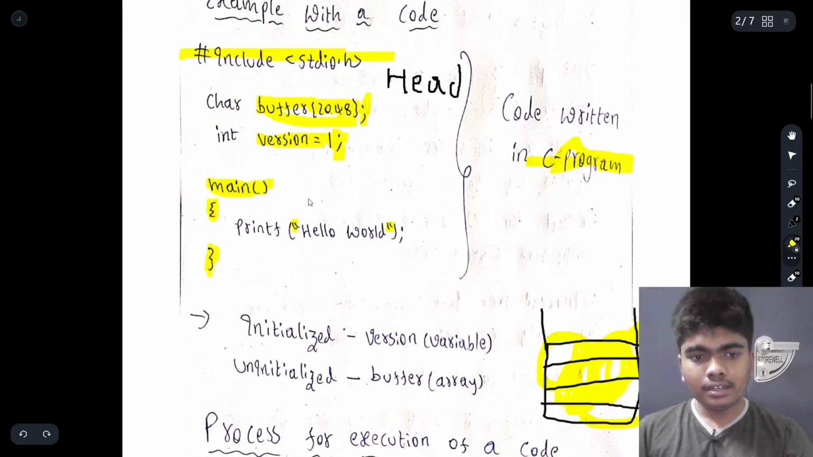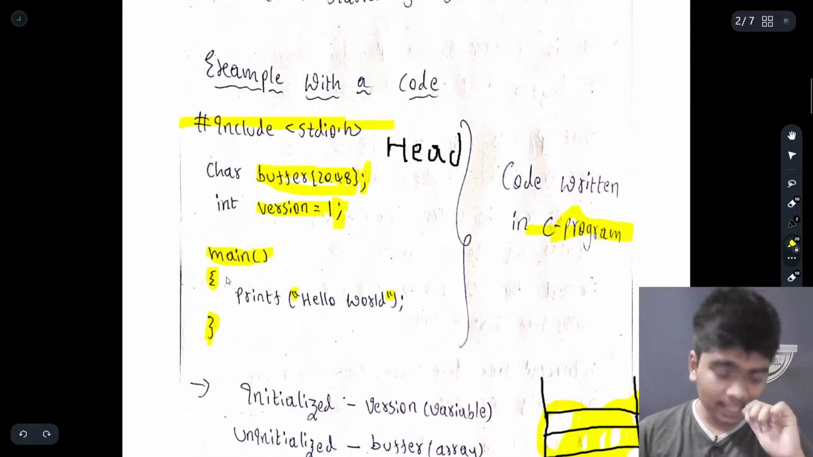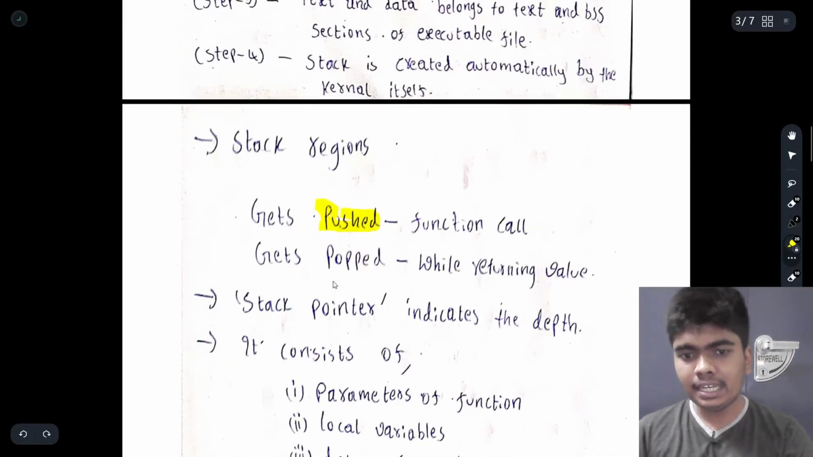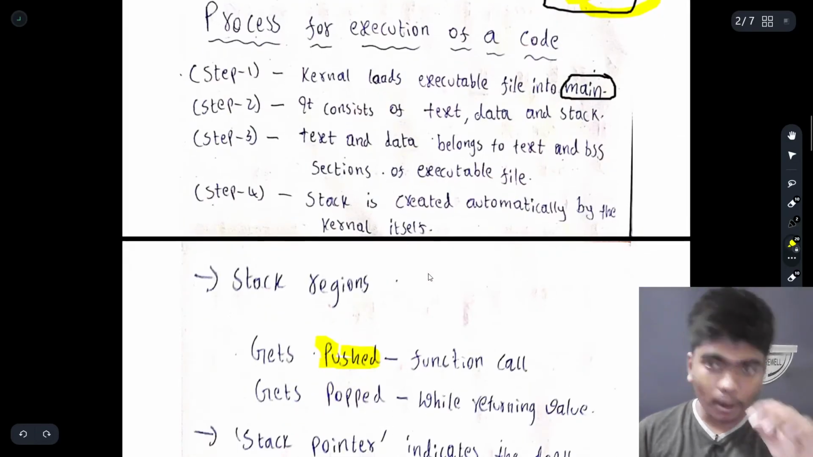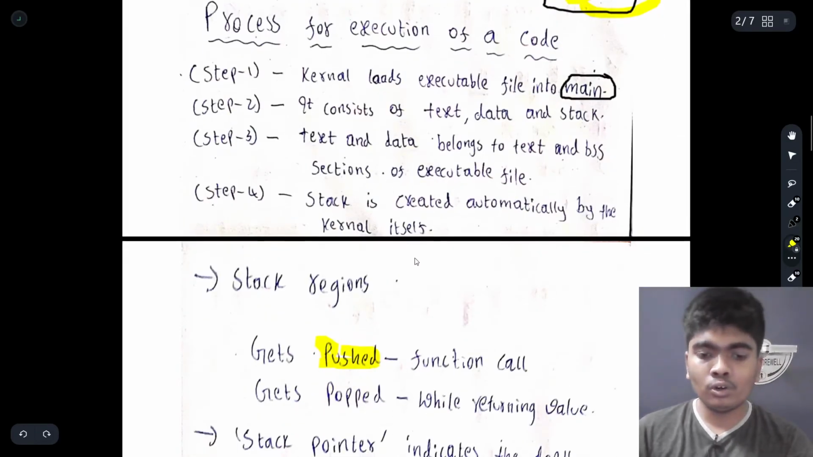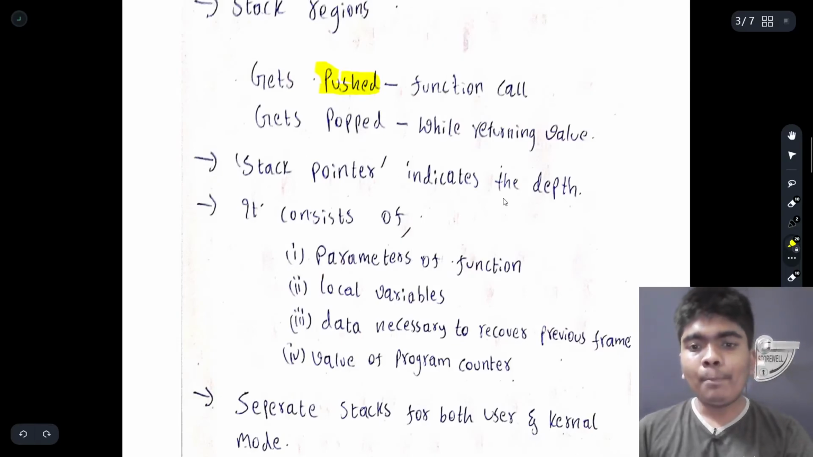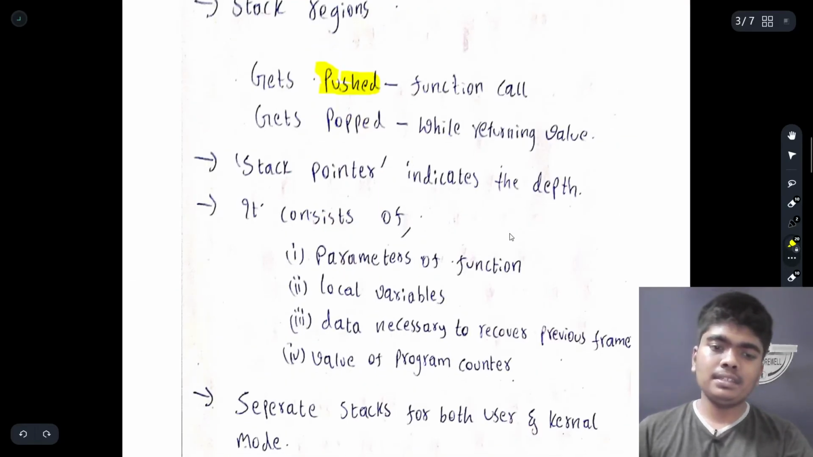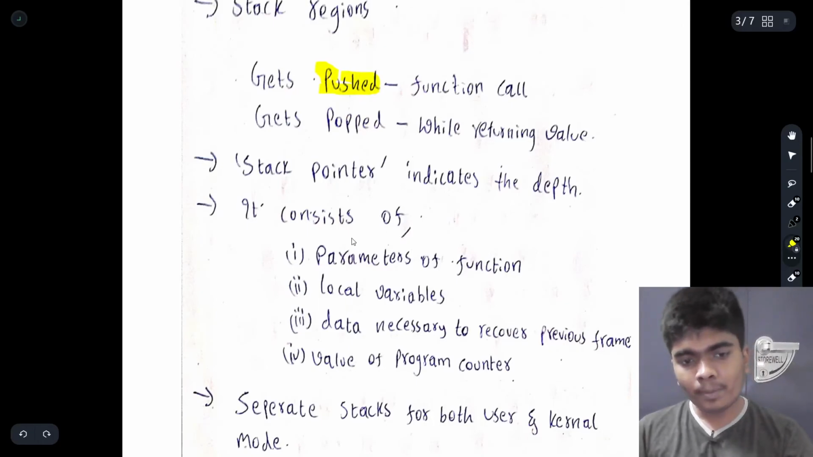So here it is main. If we mention it as int main, then we need to return something with an integer, right? When that value is returned, the stack gets popped, in the sense it will just get out of that loop. The stack pointer indicates the depth. Stack pointer is nothing but 0th value, 1, 2, 3. So it represents the stages of a particular stack.